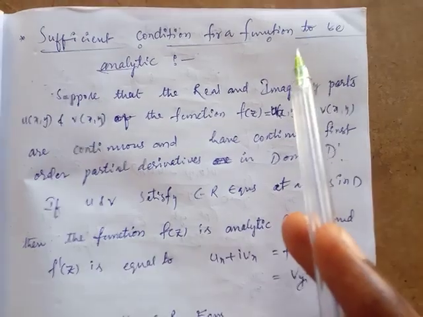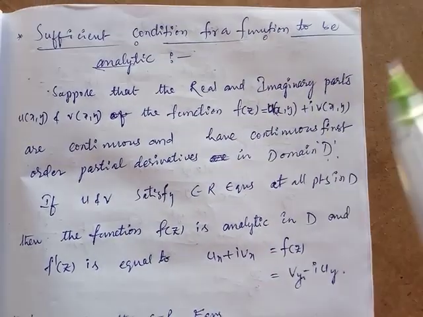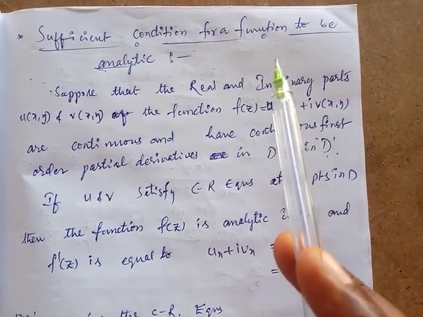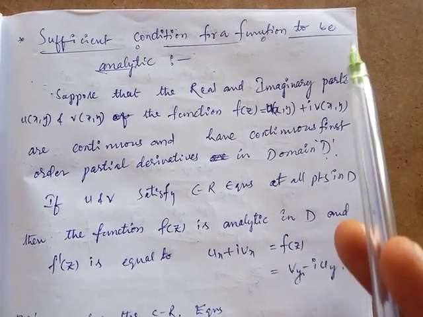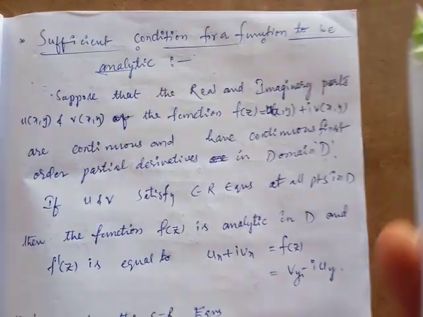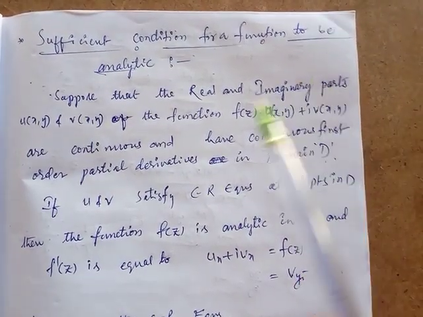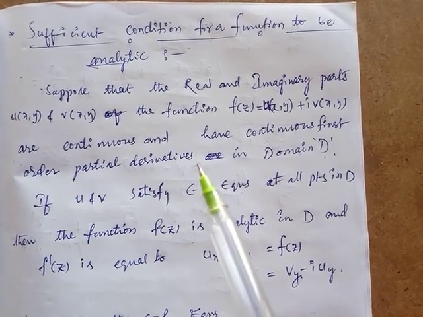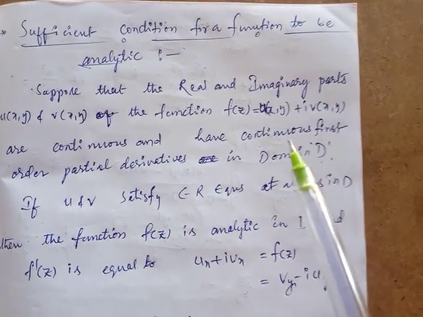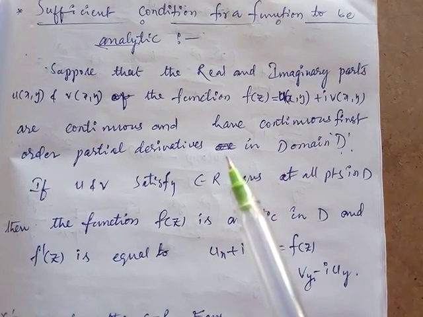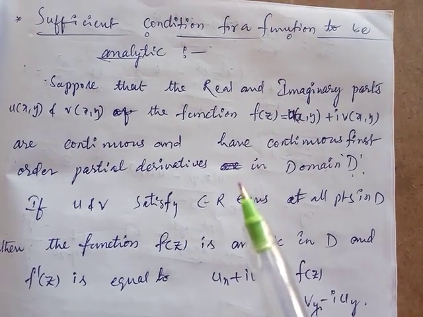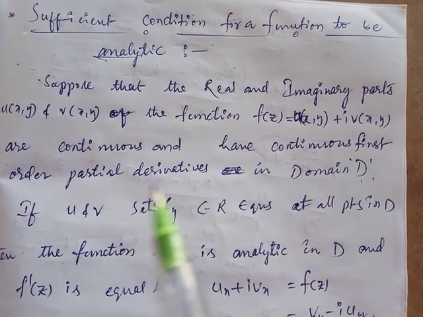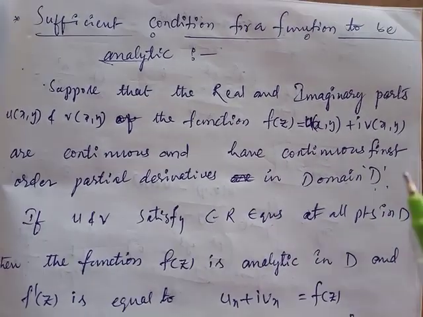What is the sufficient condition? Simply we write f of z equal u plus iv, u is the real part and v is the imaginary part. u and v are continuous. Real and imaginary parts are continuous functions and have continuous first order partial derivatives. Continuous first order partial derivatives means dou u by dou x, dou u by dou y. These are first order derivatives. The first order partial derivatives exist in domain D.